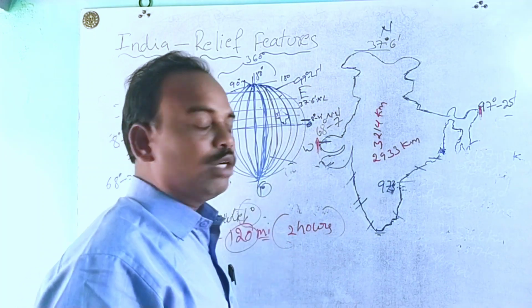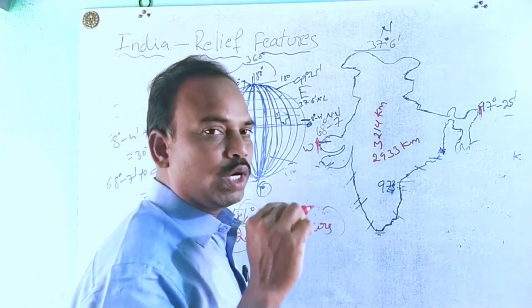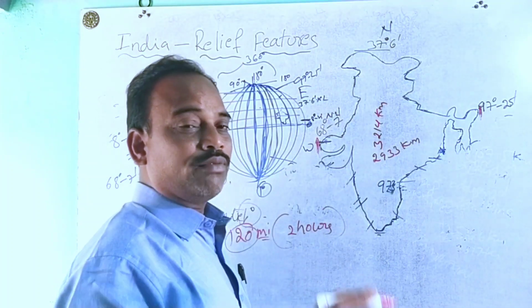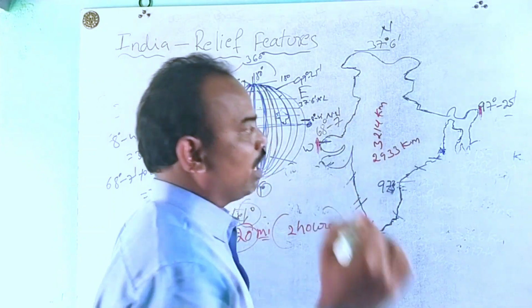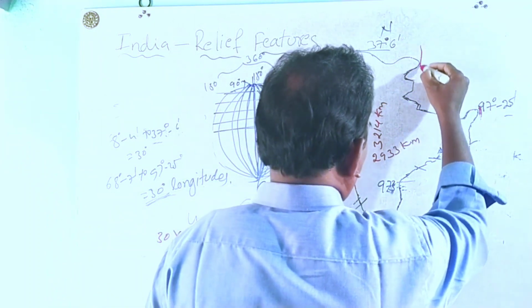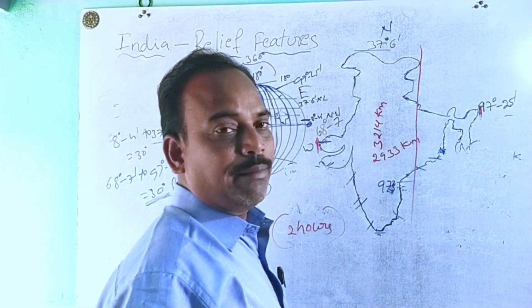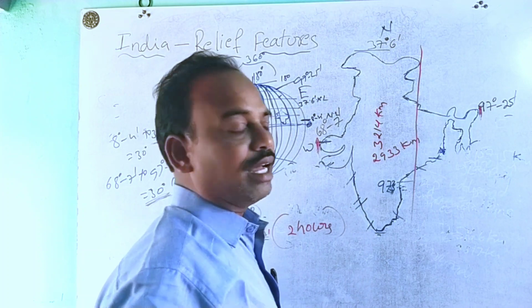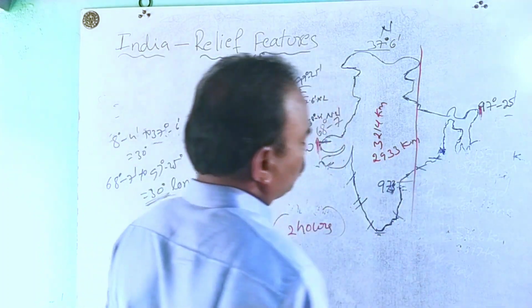To avoid this confusion, our geographers set one longitude in the middle of our country, which passes through Allahabad in Uttar Pradesh, and Machilipatnam or Kakinada in Andhra Pradesh. Which longitude is this?